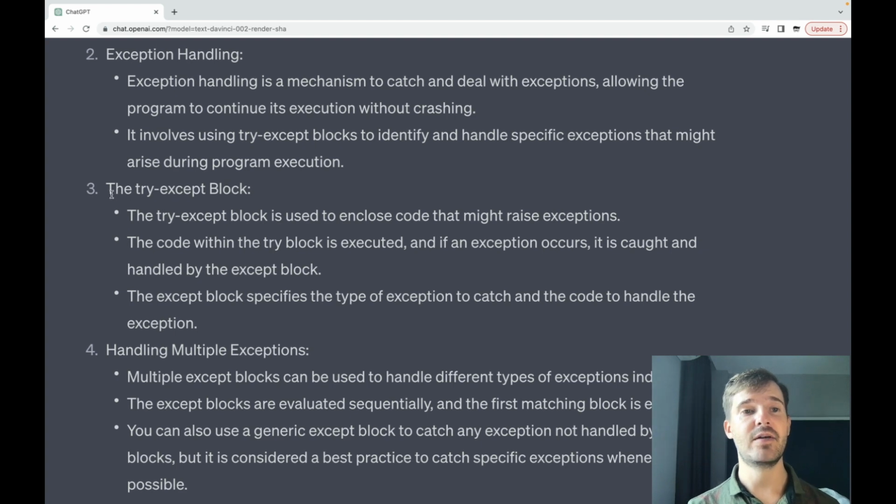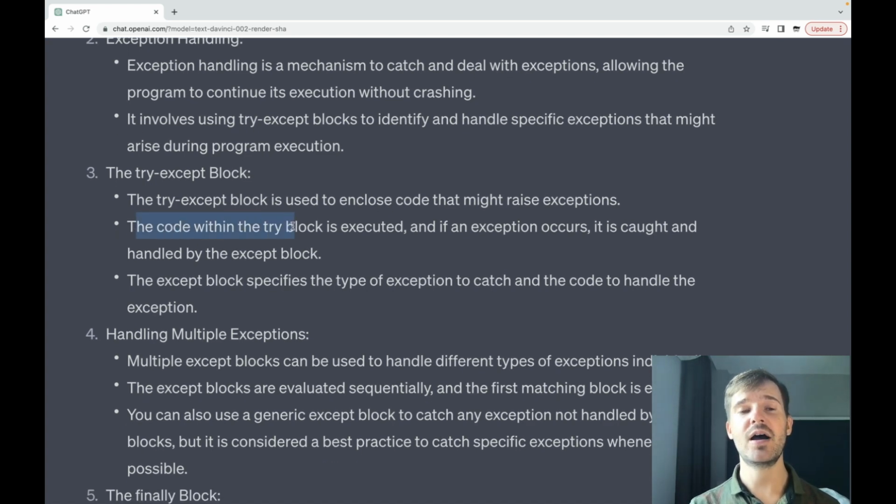Point number 3, the try except block. The try except block is used to enclose code that might raise exceptions. The code within the try block is executed, and if an exception occurs, it is caught and handled by the except block. The except block specifies the type of exception to catch and the code to handle the exception.